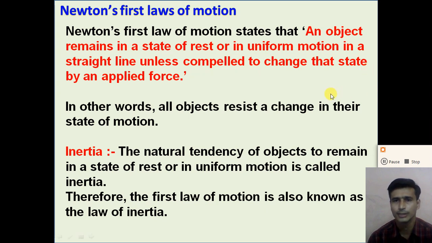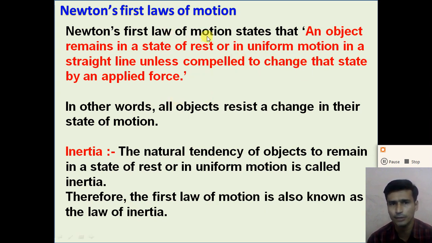When we apply an external force on the object, the state of the object will be changed. If no force is applied on the object, it remains at rest, and if it moves with uniform motion, it will continue to do so.